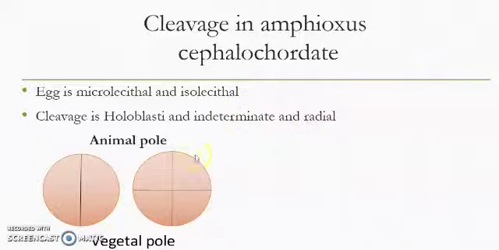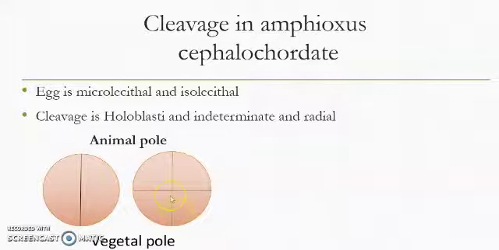Radial cleavage, in which the upper layer of cells lies directly over the lower layer of cells. This is the first cleavage. It is vertical, as it results in the formation of two cells. This is the animal pole, this is the vegetal pole. The nucleus is present at the animal pole.